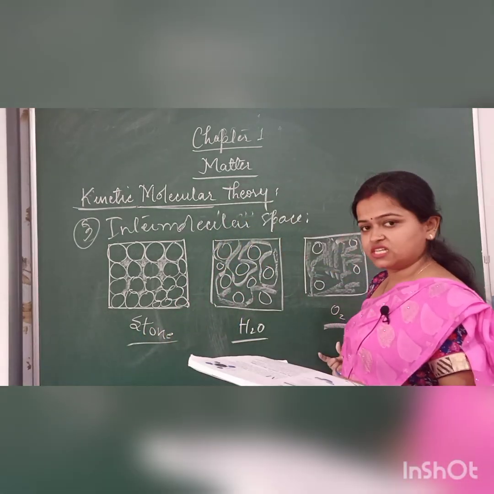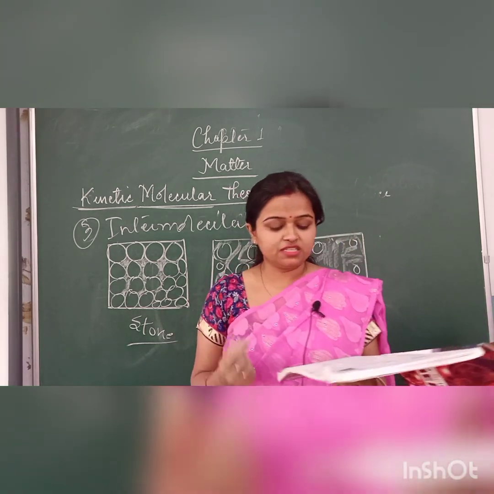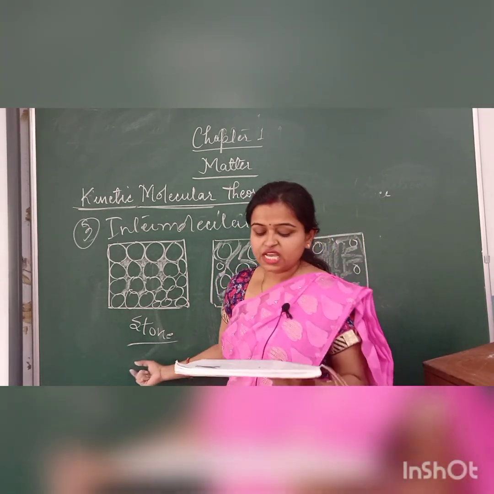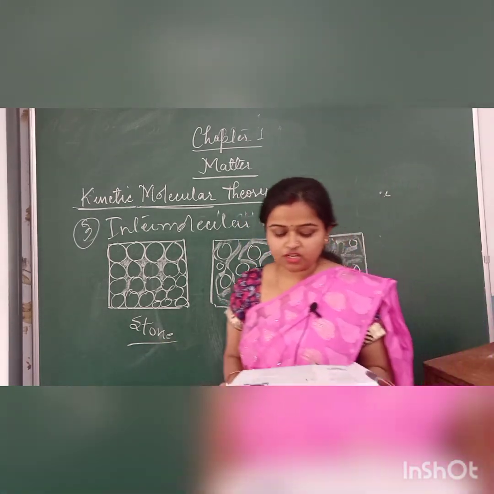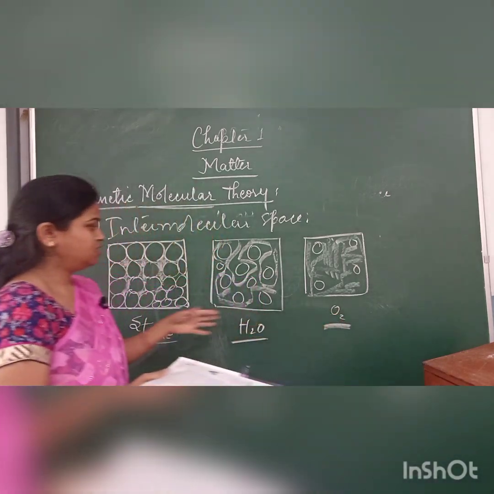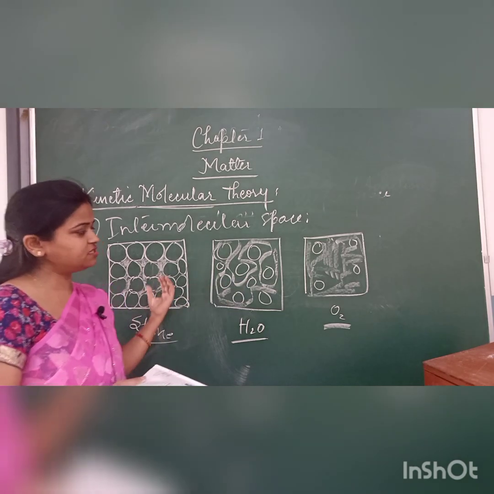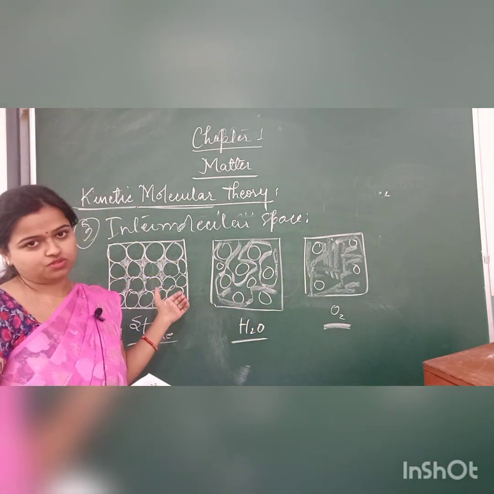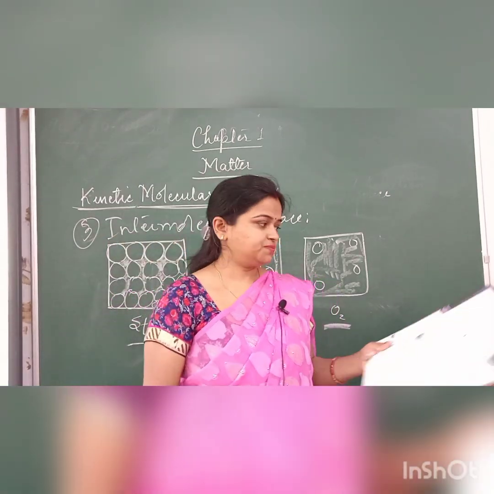For example, the intermolecular space in a solid is least as compared to liquid and gas, and the intermolecular space between the molecules of a gas is largest. As you can see, three examples are here. One has the least space, one has more than this, and one has the maximum of these two. Okay, so this is related to intermolecular space.